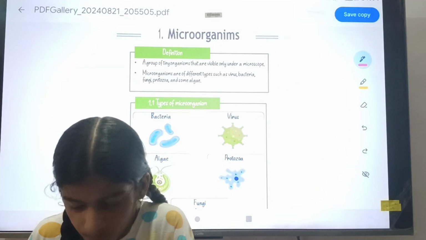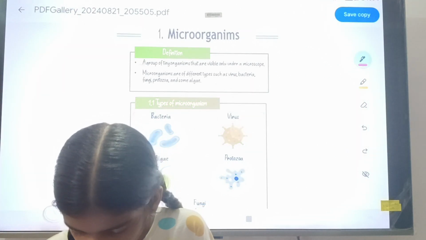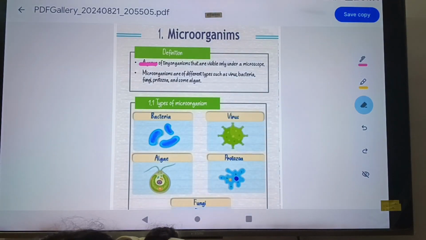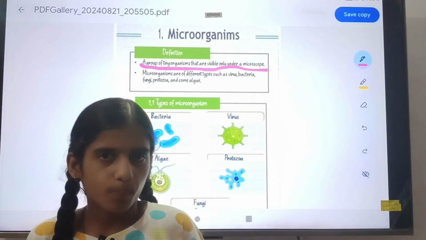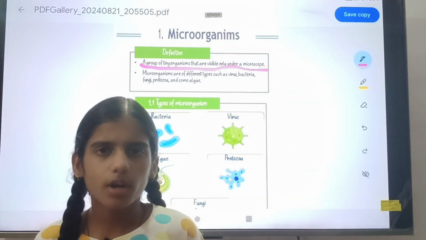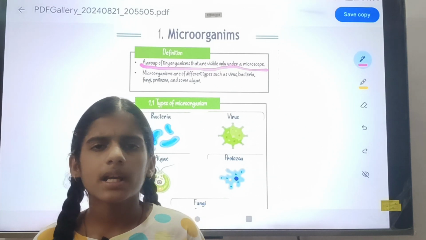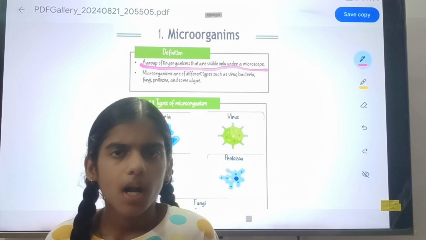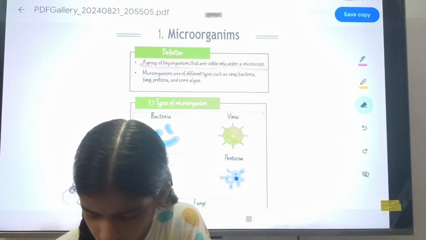In the definition: a group of tiny organisms that are visible only under a microscope, not through the naked eyes. By the microscope or some other technical tools, we can see the microorganism.